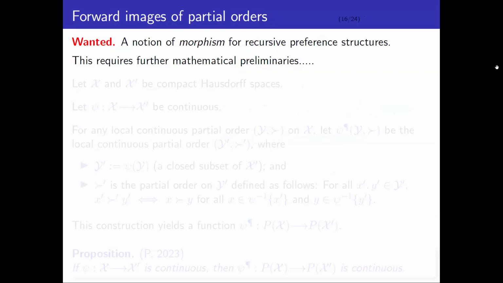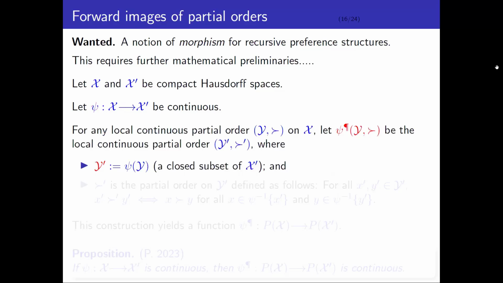All right, so the next thing we need is a notion of morphism of recursive preference structures. To define this, I need a little further mathematical machinery. Let X and X prime be two compact Hausdorff spaces, and suppose that psi is a continuous function mapping X into X prime. So for any local continuous partial order defined on X, I can generate a new local continuous partial order on X prime, which I'm going to call Y prime, relation prime, as follows. Y prime is just the psi image of Y. This is a closed subset of X prime squared. Why? Because the function psi is continuous and these are compact Hausdorff spaces.